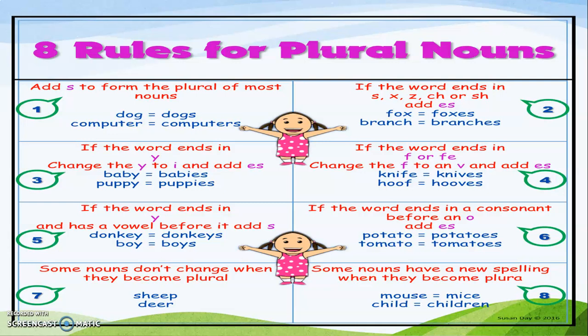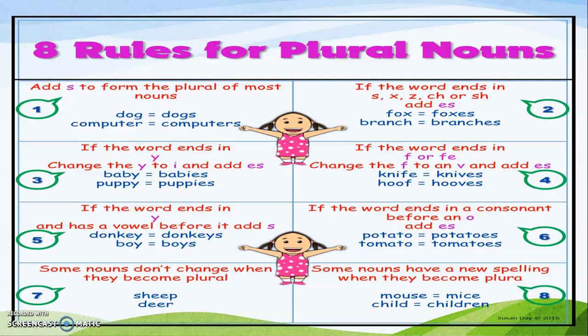Now, which are the 8 rules, the simple 8 rules? First, add s to form the plural of most of the nouns. Second, if the word ends in s, x, z, ch or sh, add es. Third, if the word ends in y, change y to i and add es. Fourth, if the word ends in f or fe, change the f to a v and add es.